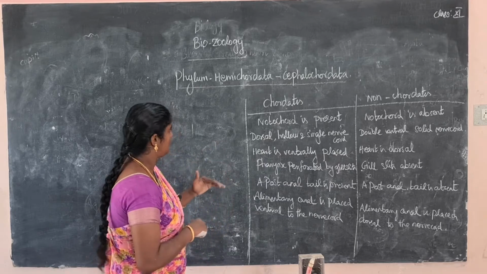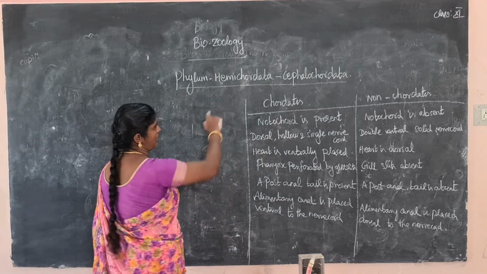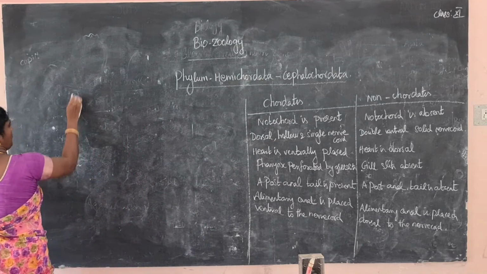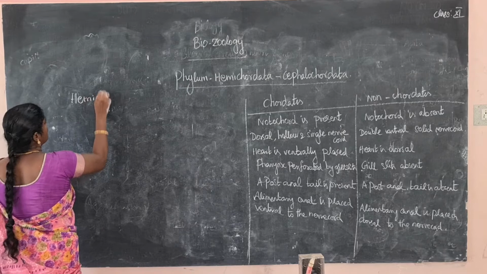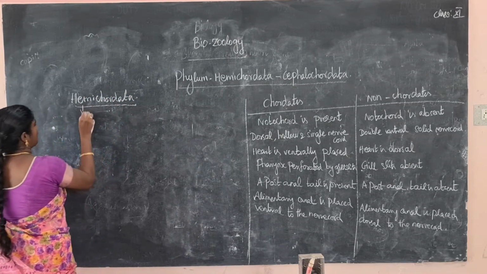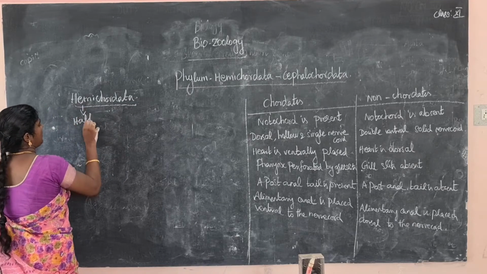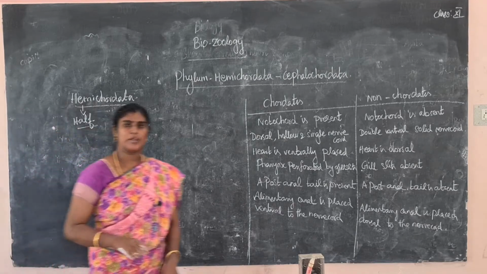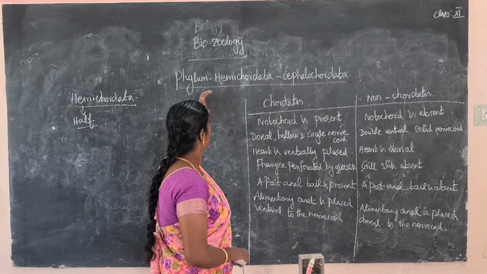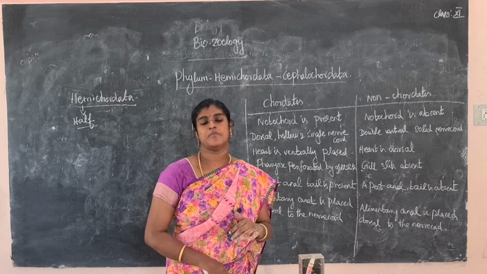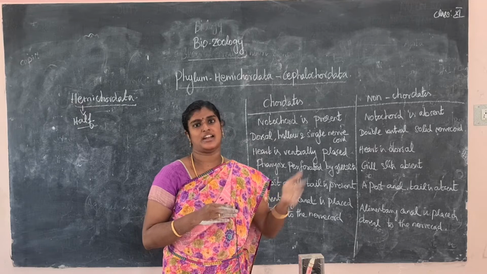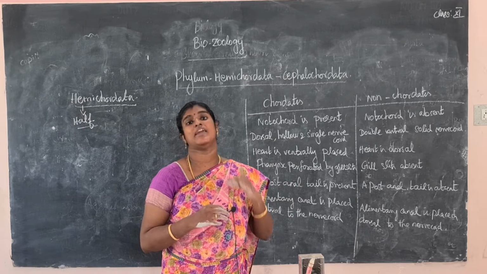The next phylum is Hemichordata. So what is the meaning of Hemichordata? Hemi means half. Chordata means animals with a backbone. So the animals of this phylum resemble the characters between vertebrate character and invertebrate character. So it is called Hemichordata.